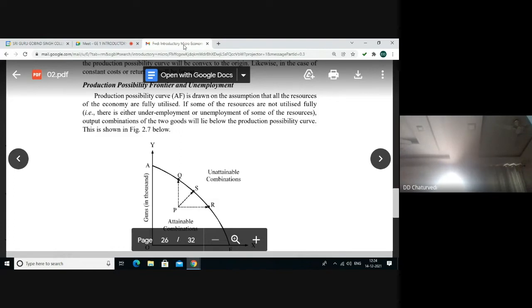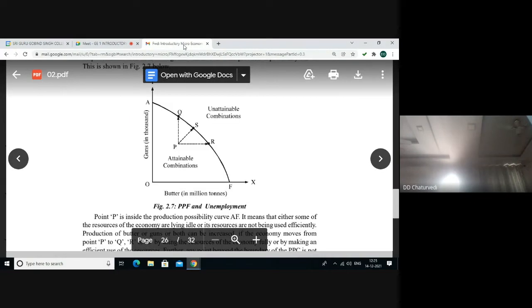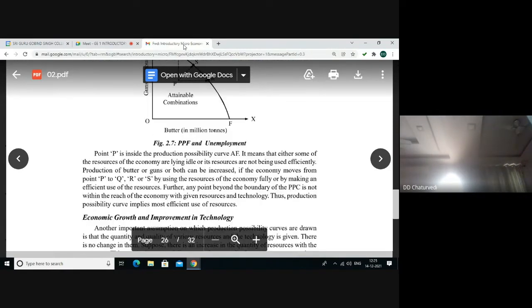Output combination of two goods will lie below the production possibility curve. As we can see from figure 2.7, point P is inside the production possibility curve AF. This point P is showing the combination that can be attained. It means that some of the resources of the economy are lying idle, or resources are not being used efficiently.